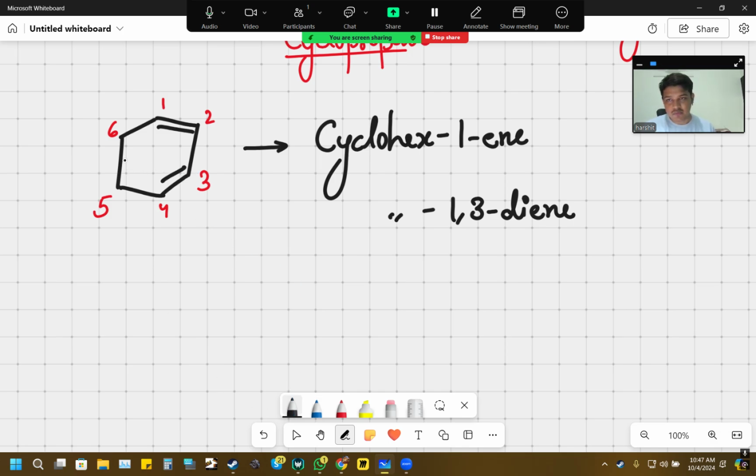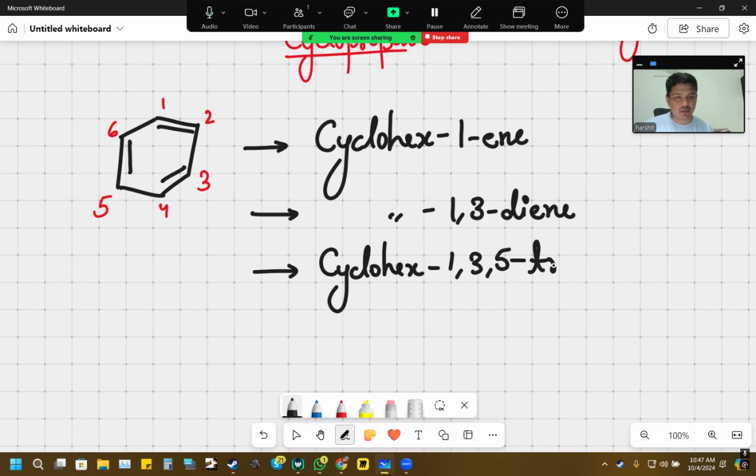Now, if I try to put one more double bond here, ideally what you must be thinking is the name of this compound would become cyclohex-1,3,5-triene. This must be your generalized idea, but if you're thinking like this, this is a wrong name. In fact, a compound with such a name does not really exist in chemistry literature.